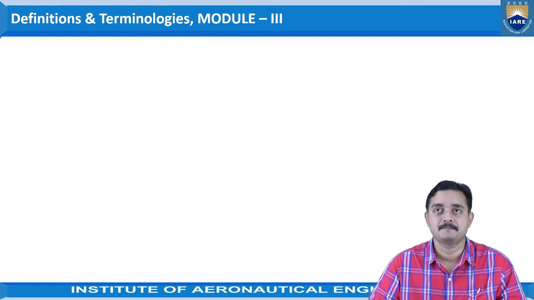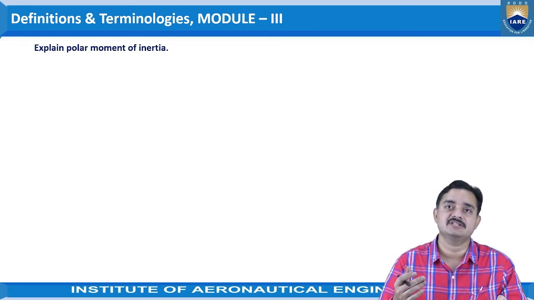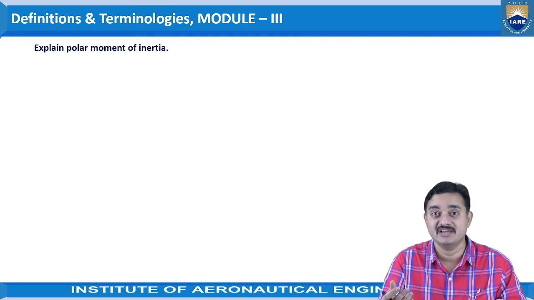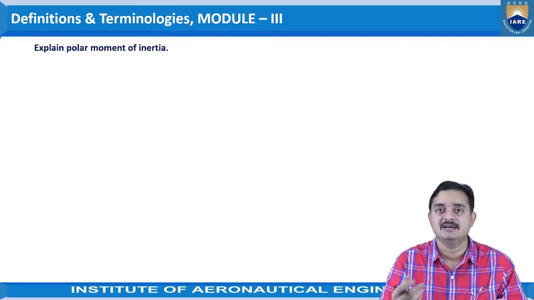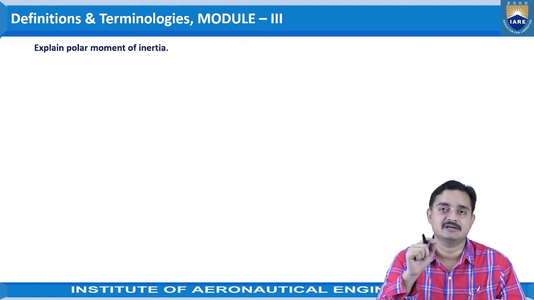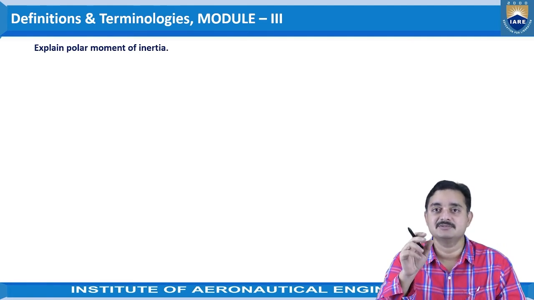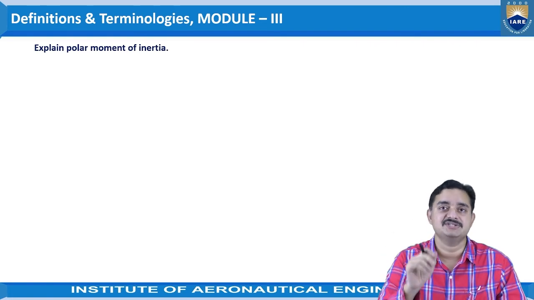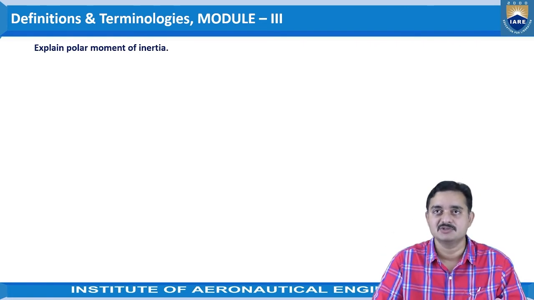Coming to next one, explain polar moment of inertia. So the moment of inertia with respect to the perpendicular axis which we have considered previously. In the perpendicular axis theorem, we have imagined a stick that is being placed against a wall. So here also let us consider the same example.